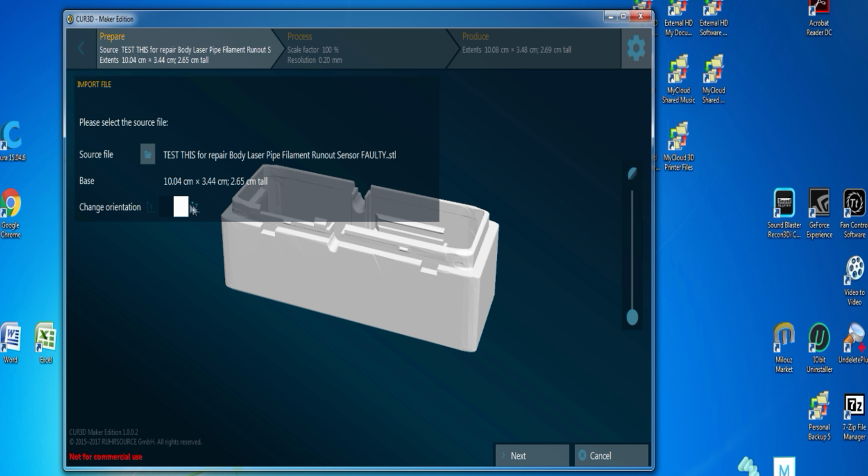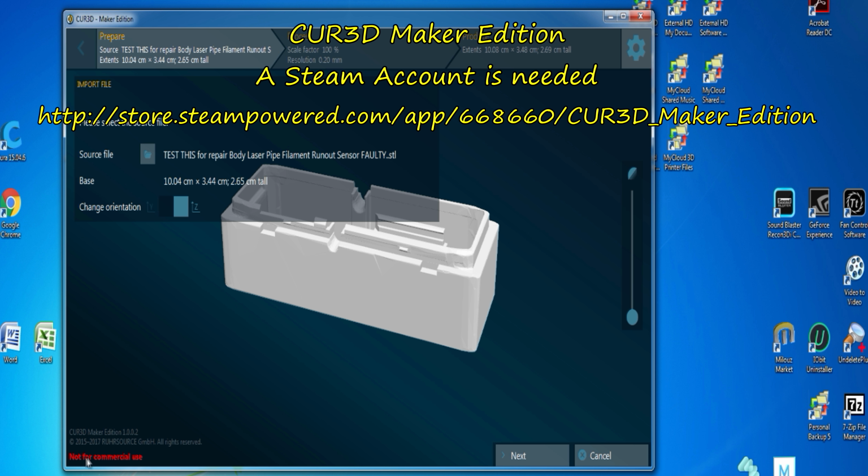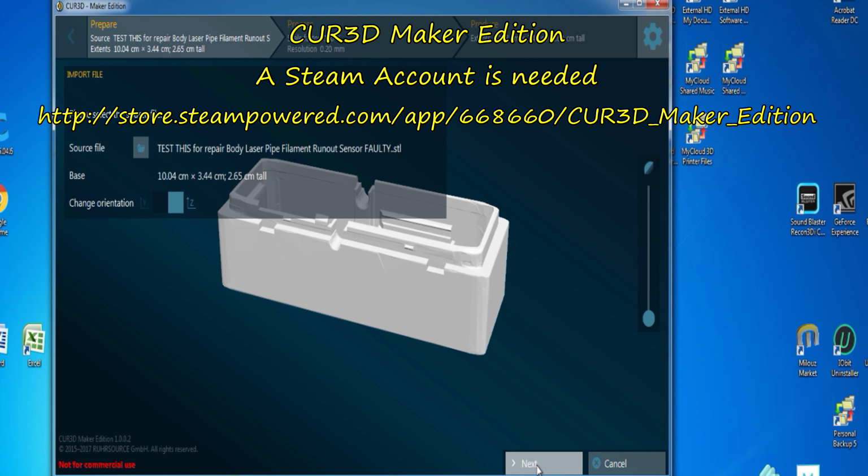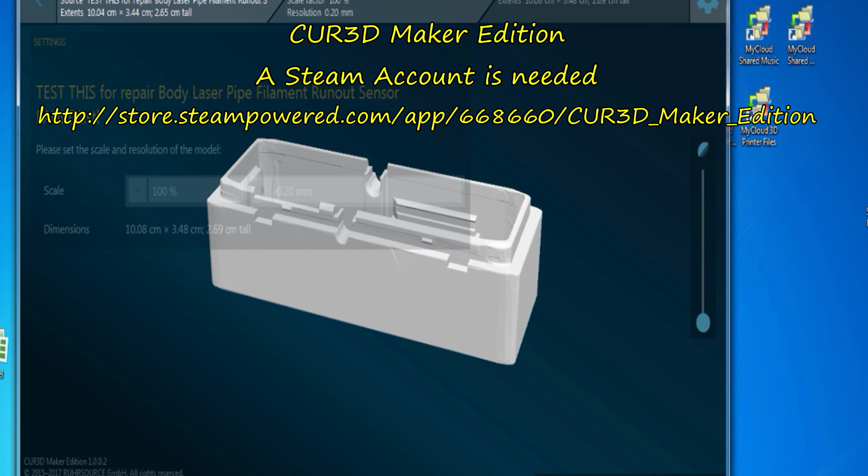So I click on that, and it comes up with some details. Apparently you can change the orientation there. I haven't tried that. This can presumably zoom in and out. I don't want to touch anything on there, but by the way, this is the non-commercial version I'm using. For the commercial version, it is very expensive in my view. Anyway, I click next.